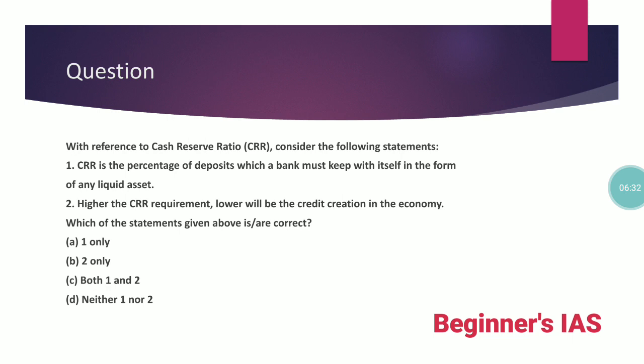Let us see statement number 1. CRR is the percentage of deposit which a bank must keep with itself, or it can be kept with RBI, in the form of cash, not any liquid asset. The name itself reflects cash reserve ratio. One must be aware of this. Not in the form of any other securities. It is only in the form of cash. Therefore statement 1 is wrong. Let us see statement number 2. Yes, as we have discussed, higher the CRR requirement, lower will be the credit creation in the economy. Therefore, the answer for this question is option number 2, that is B, 2 only.